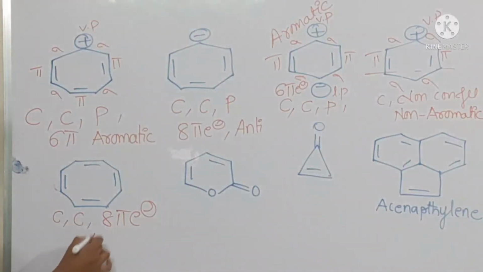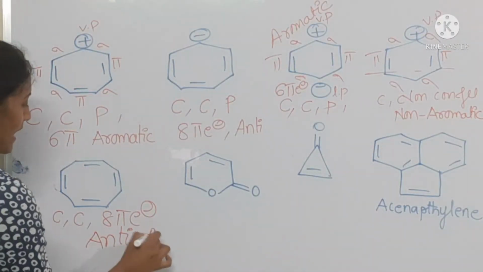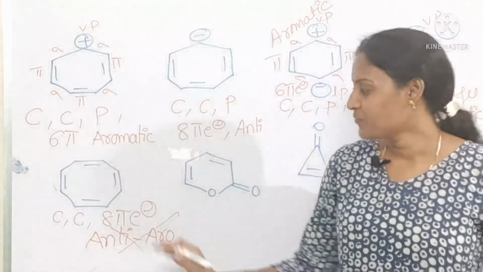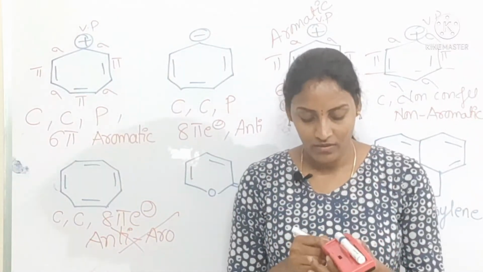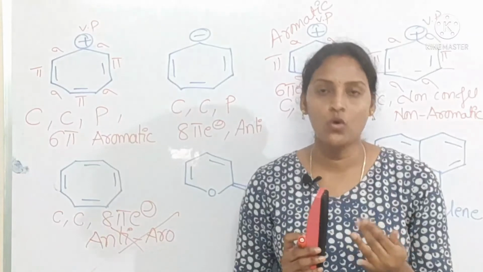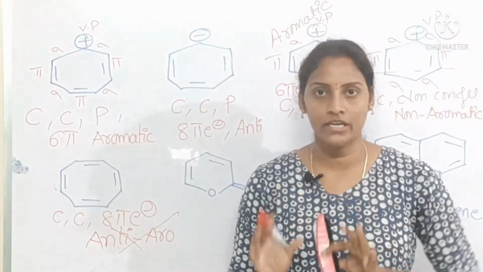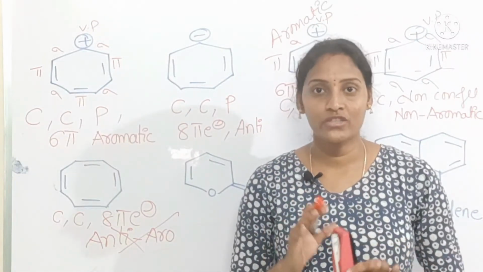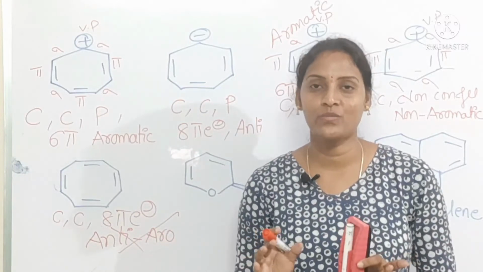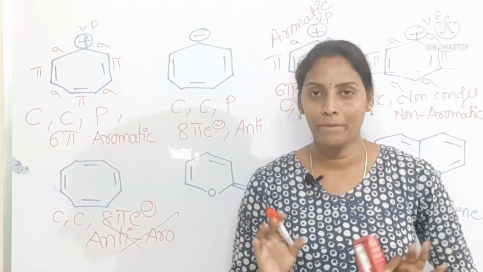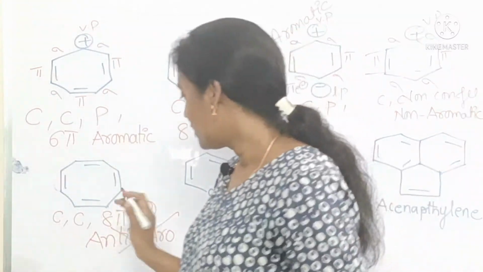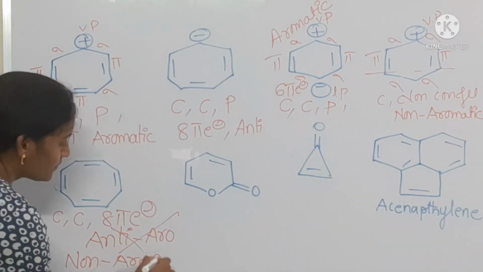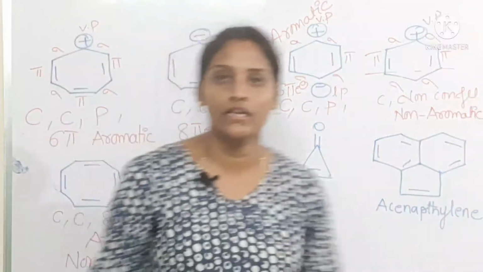But it's not anti-aromatic. Why? Let's see now. If more than 6 carbons are present in a compound for planarity, those are not present in the same plane. If all atoms are not present in the same plane, then it does not become planar. So it's a non-aromatic compound.